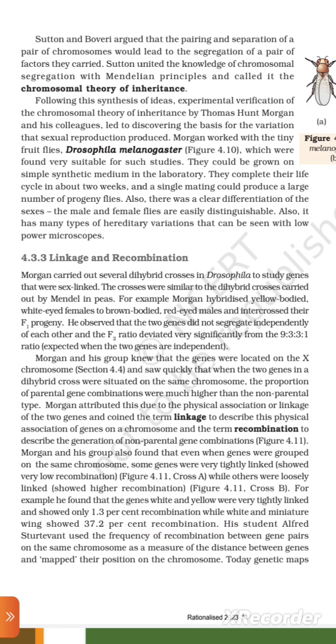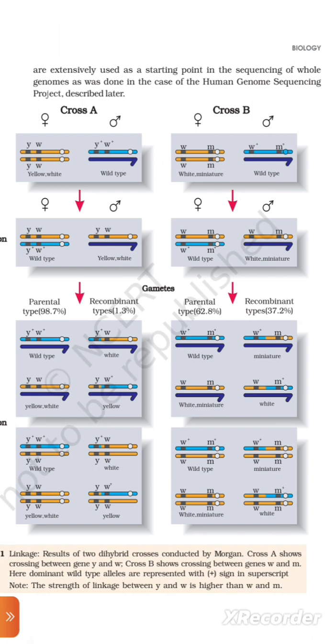His student Alfred Sturtevant used the frequency of recombination between gene pairs on the same chromosome as a measure of the distance between genes and mapped their position on the chromosome. Today, genetic methods are extensively used as a starting point in the sequencing of whole genomes, as was done in the case of the Human Genome Sequencing Project, described later.